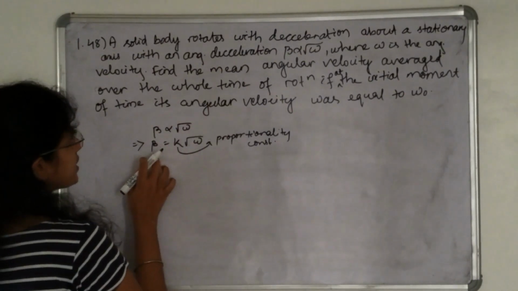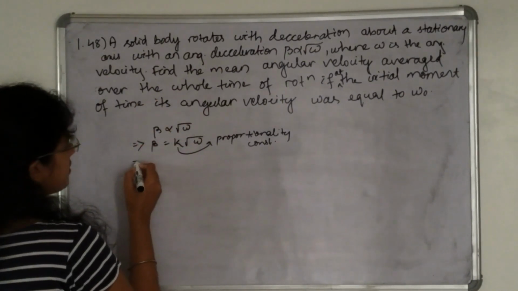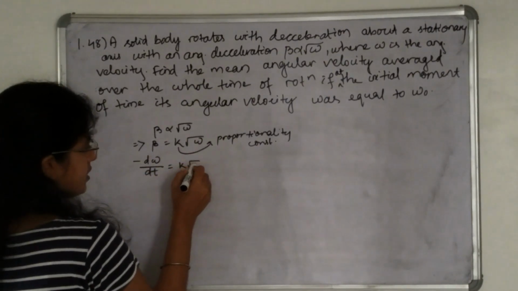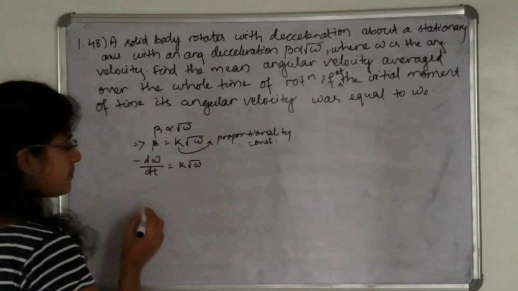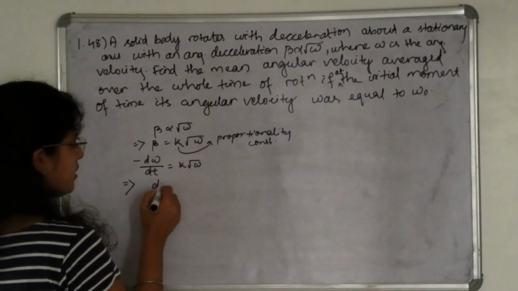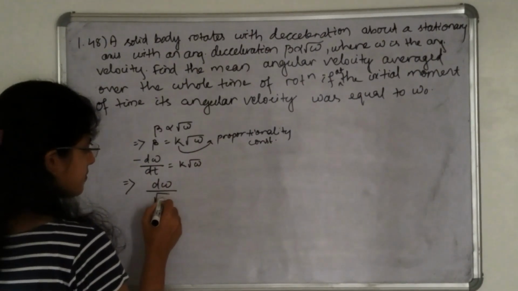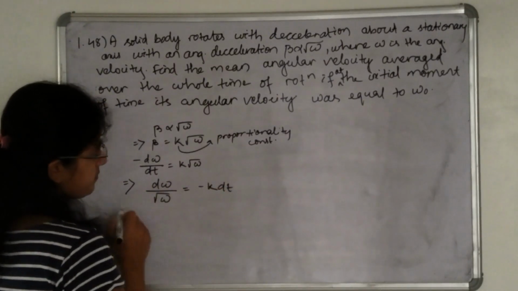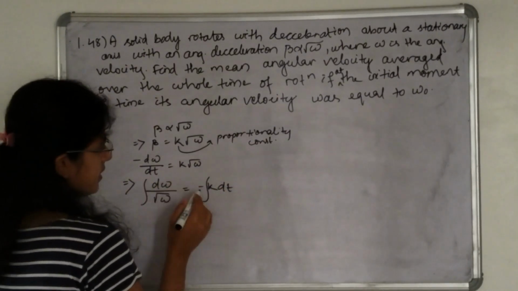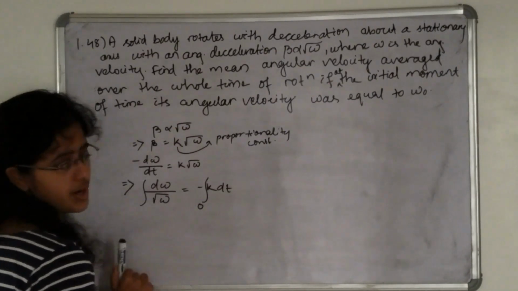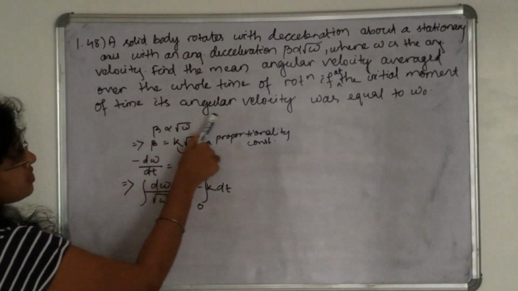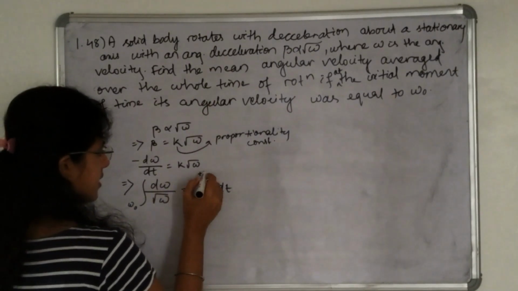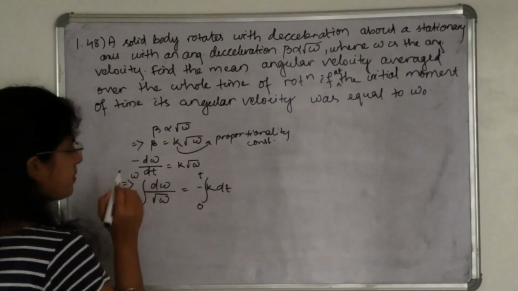Beta is the deceleration, so minus d omega divided by dt is equal to k into root over omega. So d omega divided by root omega is equal to minus k dt. Integrate it. At t equal to 0 the angular velocity was omega naught, and at time t it will be omega.